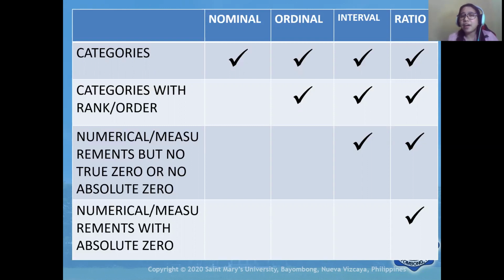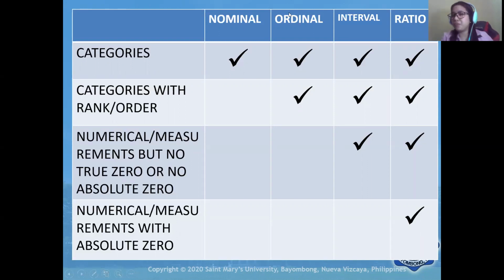These are categories, and they differ in categories, except that we can arrange them from lowest to highest rank. We know that the lowest is good, while the highest is excellent.